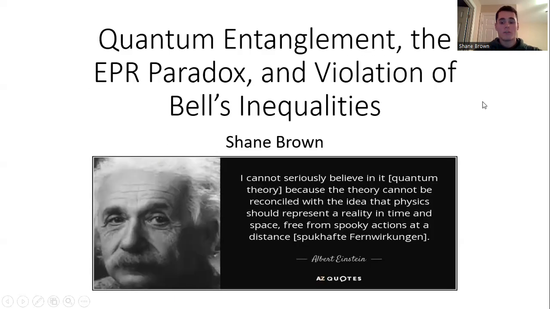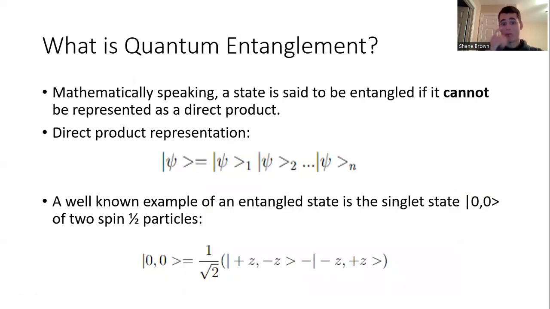So first we can start off by talking about what exactly is quantum entanglement. Strictly speaking, in a formal mathematical sense, an entangled state is a state that you can't represent as a direct product. A direct product representation looks like this here in the middle of the screen. Imagine we had a composite system consisting of several subsystems, say subsystems 1 through n.